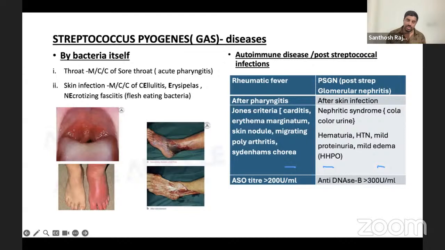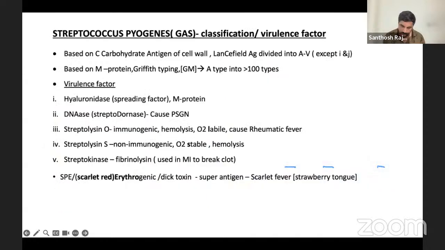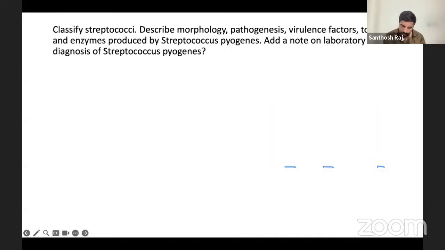Yes, and one more thing, Streptococcus pyogenes infection we didn't speak about because that was a separate question also. Let me check the question again. Yes, in the question they didn't ask about the disease. Anyway, the disease is coming behind. When I spoke about the disease, we spoke only about the skin infections, but Streptococcus pyogenes causes two types. One is autoimmune.